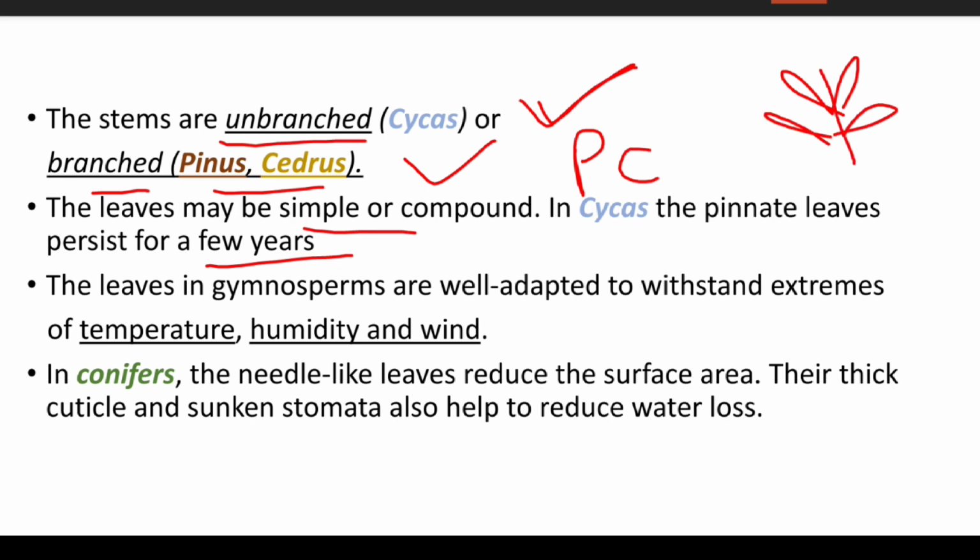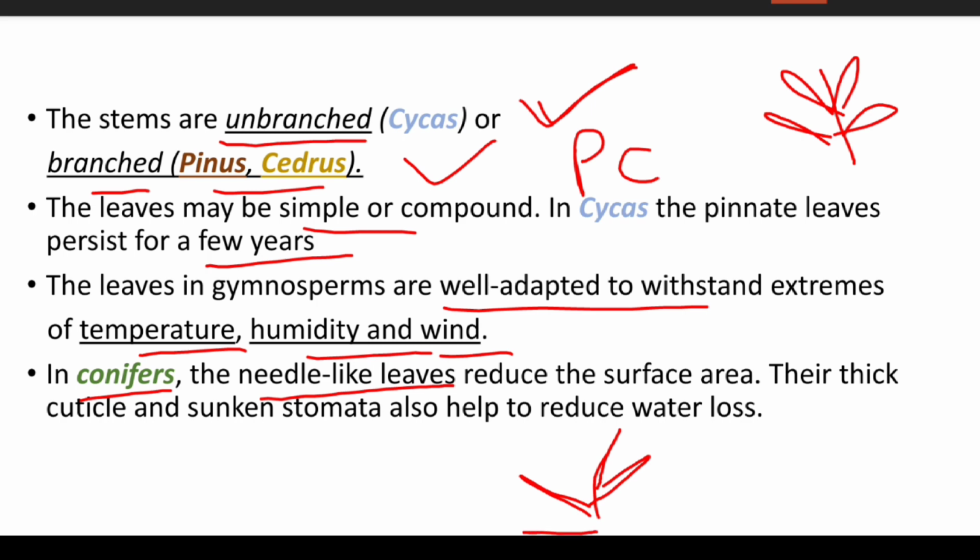The leaves in gymnosperms are well adapted to withstand extremes of temperature, humidity and wind. In conifers, the needle-like leaves reduce the surface area.